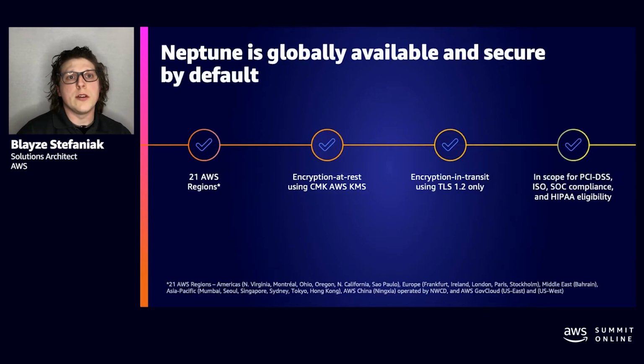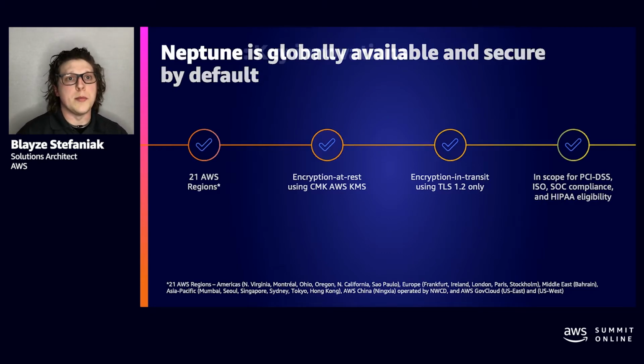Neptune is available in 21 AWS regions, which are listed on the slide. For encryption at rest, Neptune uses keys that you can create and control using AWS Key Management Service, or KMS. The underlying storage, the automated backups, the snapshots, and replicas for those encrypted Neptune instances are also encrypted with the same key. For encryption in transit, Neptune provides HTTPS encrypted client connections. And Amazon Neptune is in scope for different compliance programs that we have, including SOC, and it's one of our HIPAA eligible services, PCI DSS, as well as ISO.